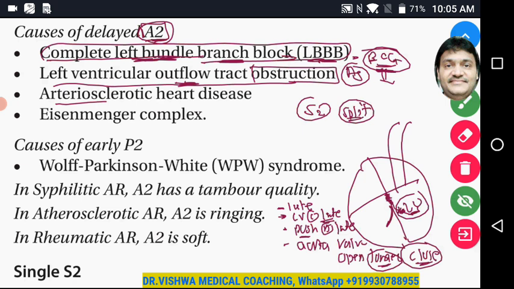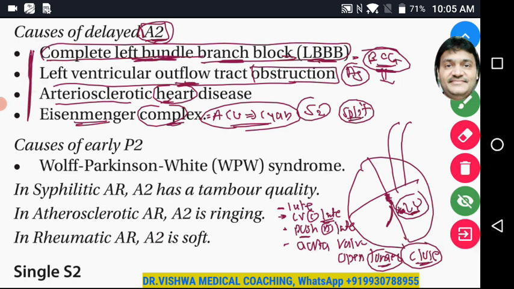atherosclerotic heart disease, Eisenmenger syndrome or Eisenmenger complex, which is an acyanotic heart disease converting into cyanotic heart disease. Of course, I won't go into the details about it. हम लोग जब भी congenital heart disease लेंगे तभी अपने को पता चलेगा ये. So all these things are going to produce a delay in the A2.